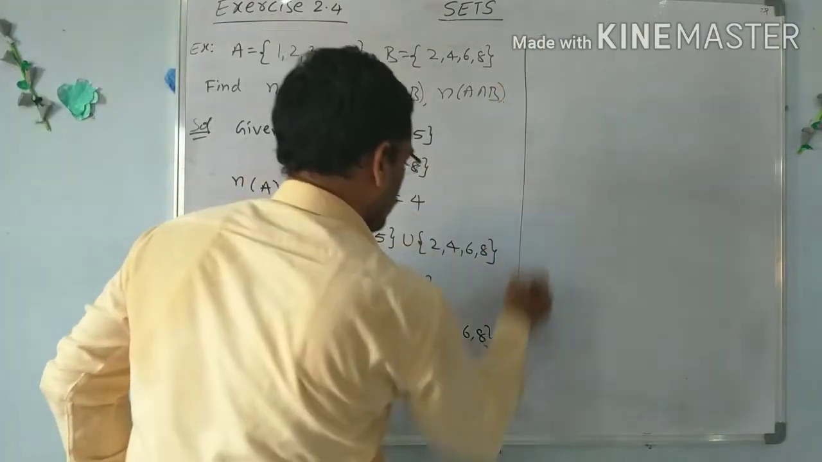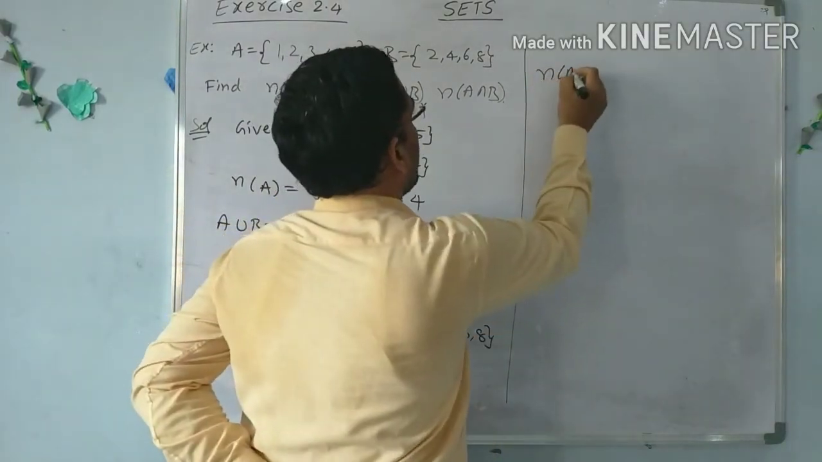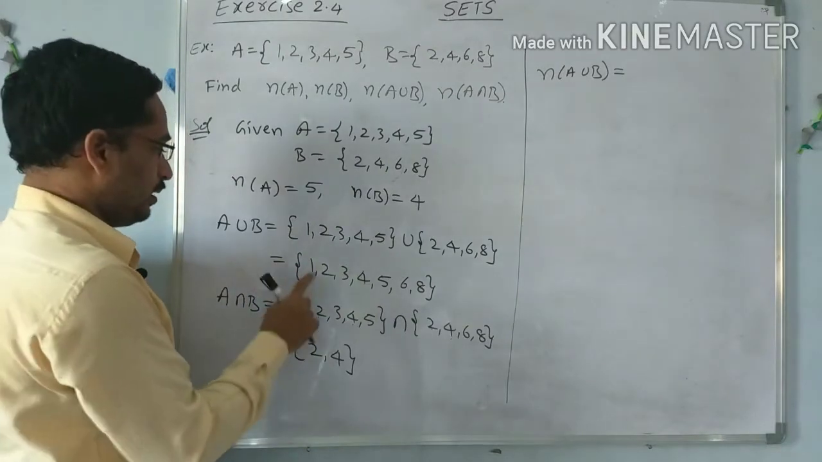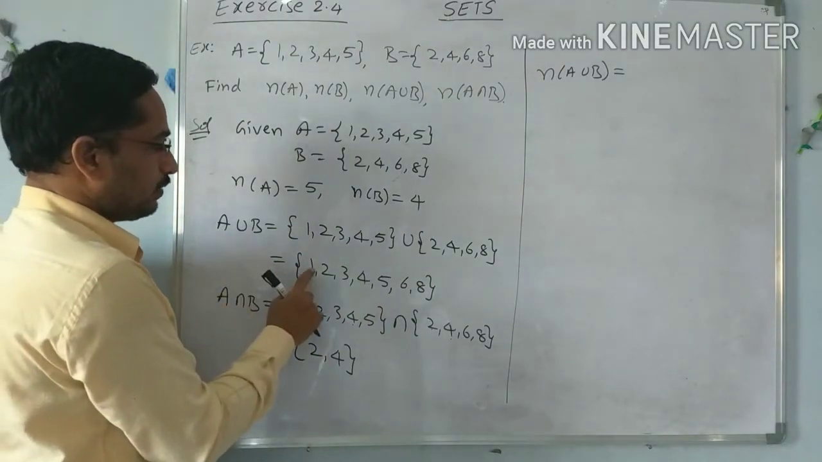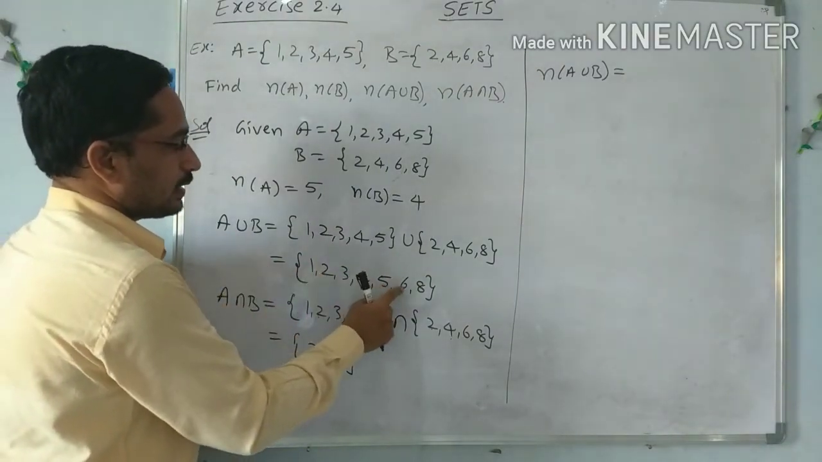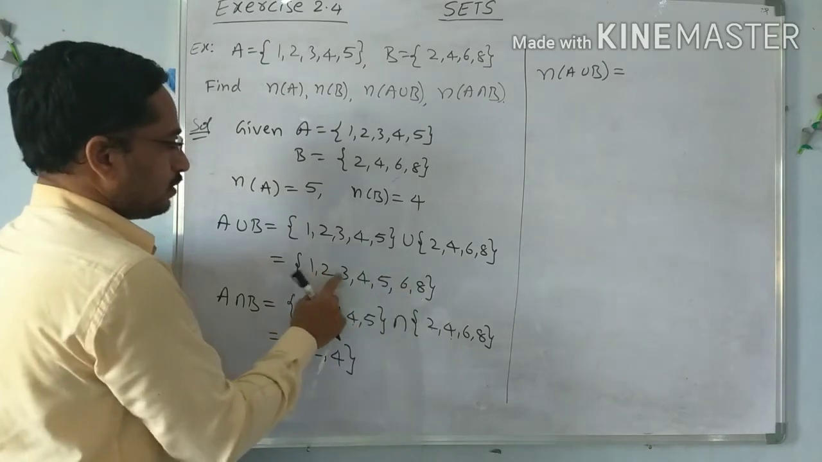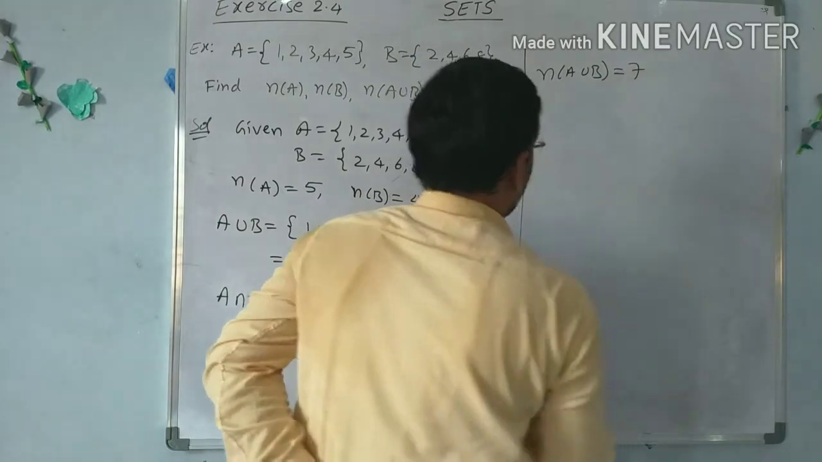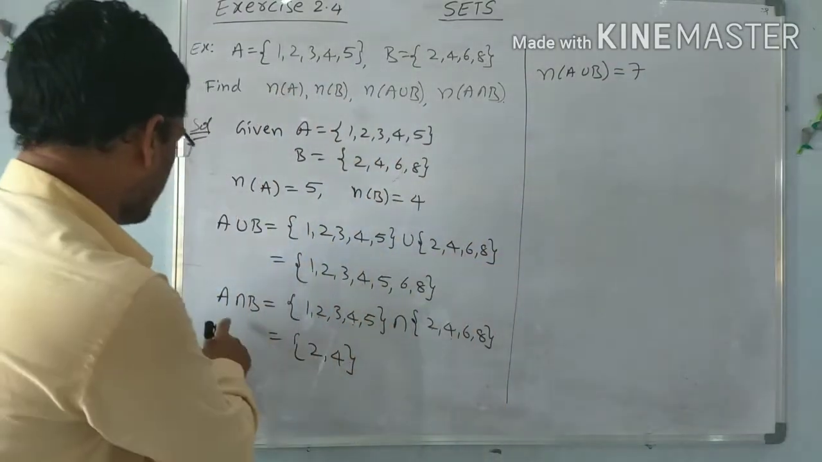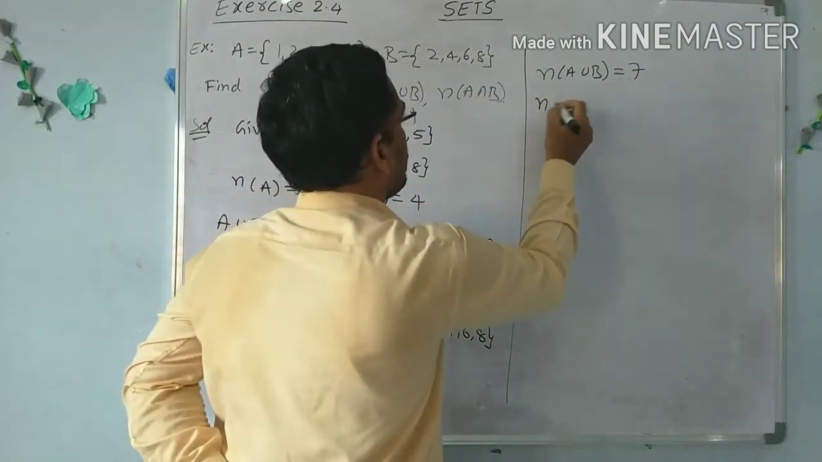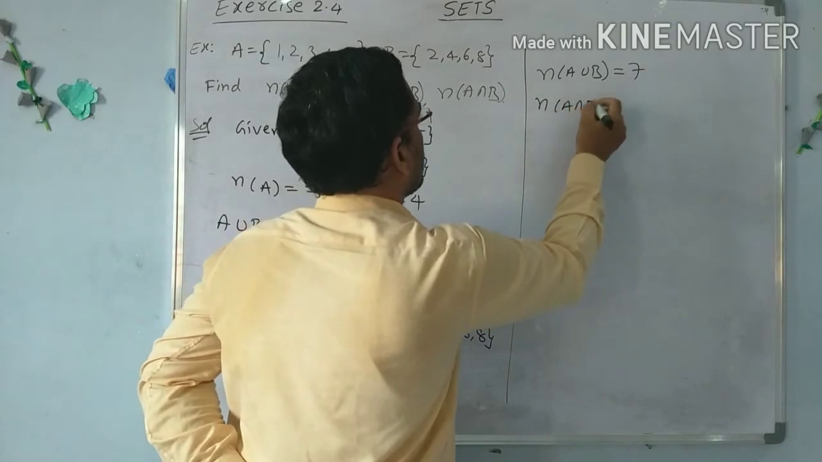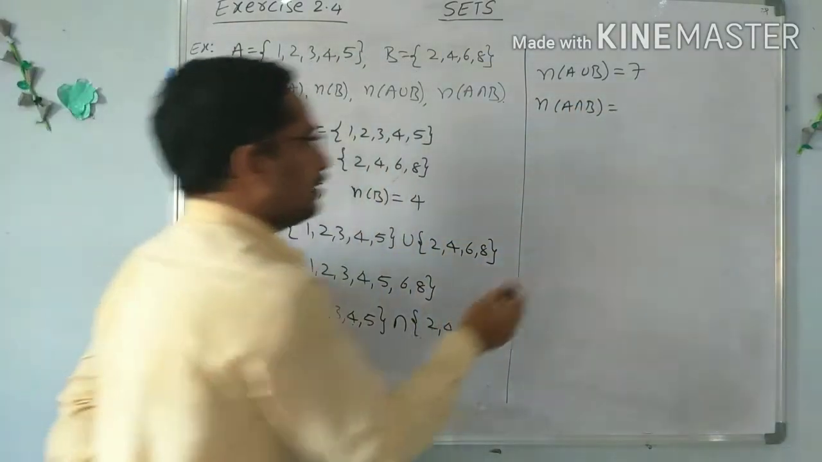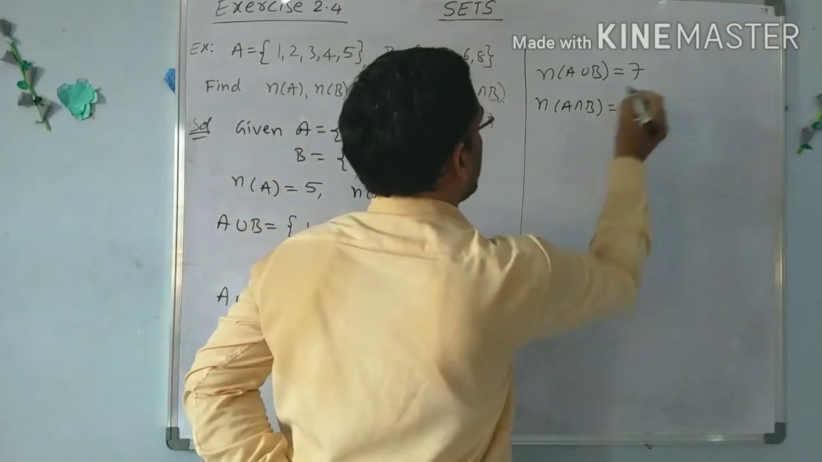Now find n of A union B, the number of elements in A union B. Here, in A union B the elements are 1, 2, 3, 4, 5, 6, 7. So there are 7 elements in A union B. Next, the number of elements in A intersection B. How many elements are there in the A intersection B set? It contains only 2 elements. So n of A intersection B is 2.